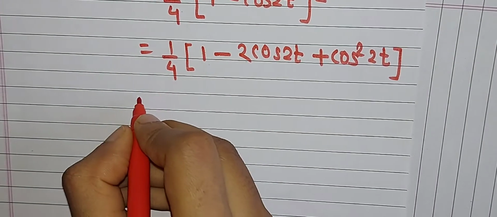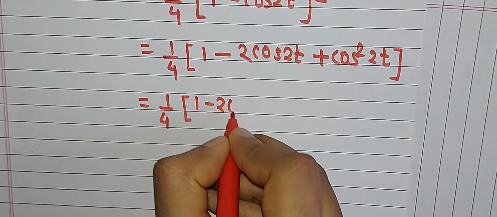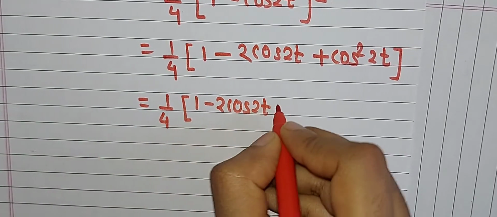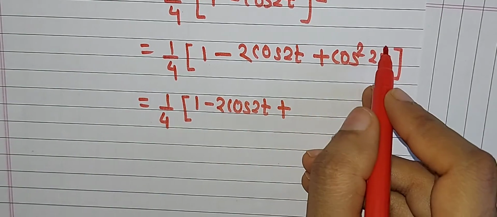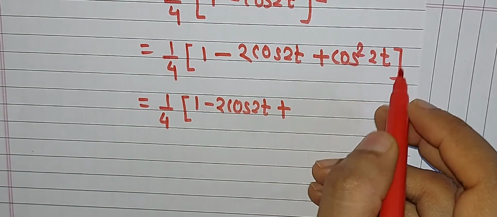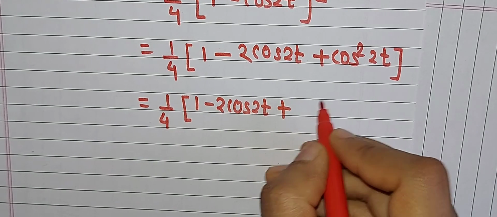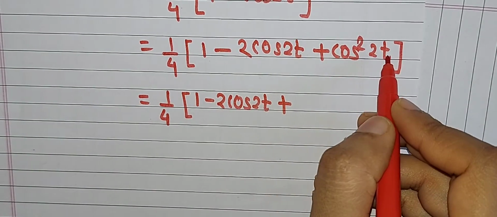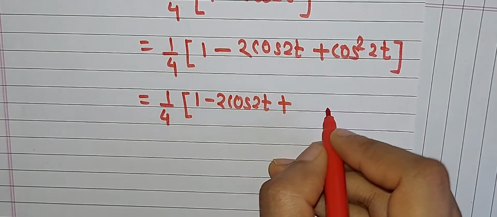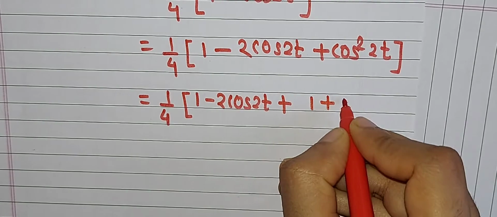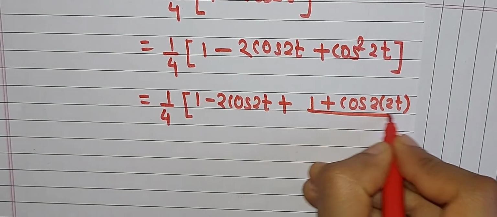So we have 1 by 4 into 1 minus 2 cos 2t, take it as it is. Now there will be a change only in the last term, cos square 2t. Cos square t is equal to 1 plus cos 2t divided by 2. But here we have 2t in place of t, therefore we write this as 1 plus cos of 2 into 2t, divided by 2.